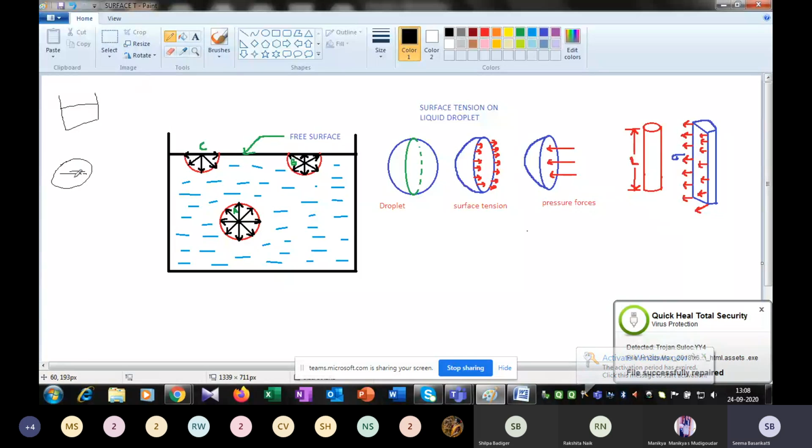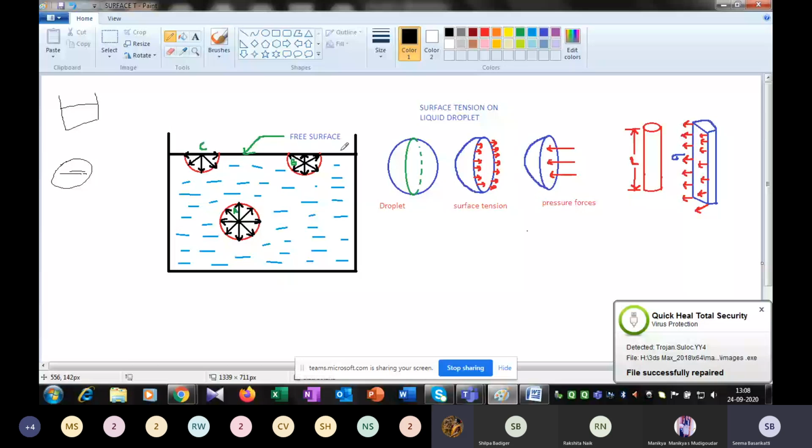So tensile force is exerted or generated at the surface of the water. If we take a glass filled with water, on this surface there is a tensile force which is generated. That is the tensile force on the surface of a liquid in contact with the gas. Here I have given an example of a glass filled with any liquid. Let us consider water.